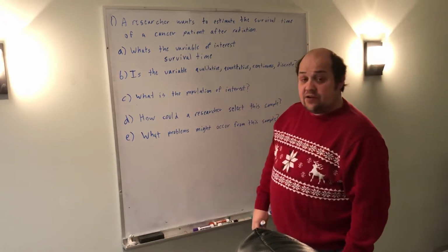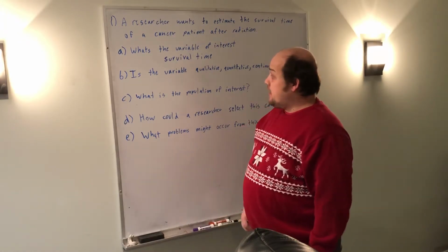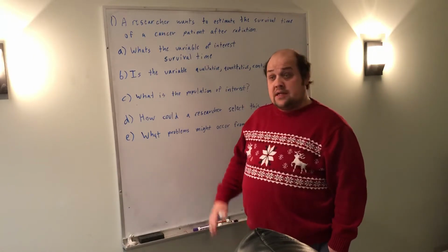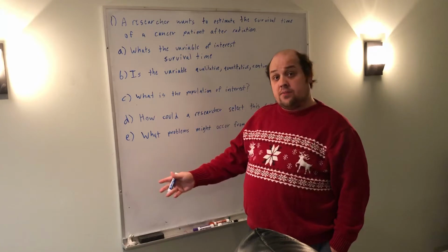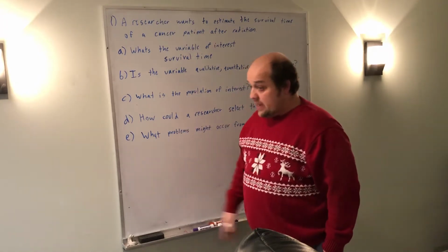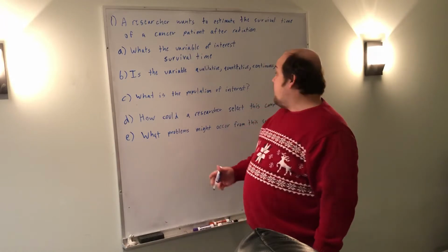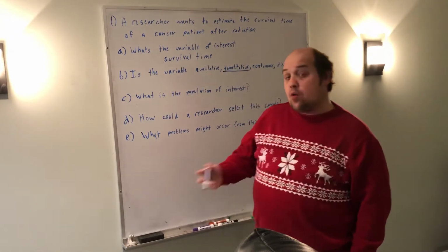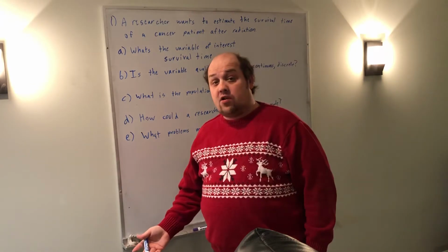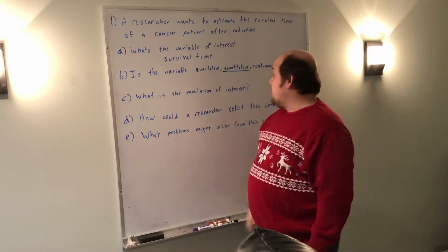First thing I need to consider is, is there a naturally occurring numerical scale underneath survival time? There is. This patient who got radiation survived another 3 years. This other patient survived 1 year. I could line everybody up based on how long they survived after the radiation. So I know that it's going to be quantitative for that reason. Remember, quantitative is there's a naturally occurring numerical scale. Qualitative is if I can just put it into categories.